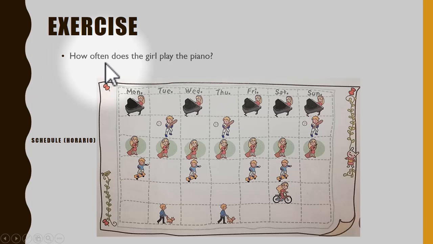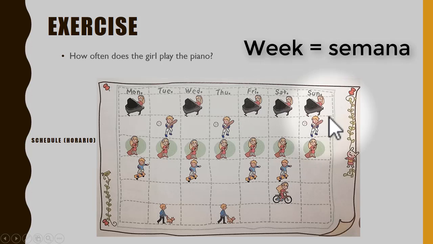Remember what is the meaning of how often? Okay, so how often does the girl play the piano? Look, does she play the piano on Monday? Yes or no? Yes. Does she play the piano on Tuesday? No. Does she play the piano on Wednesday? Yes, she does. Does she play the piano on Thursday? No. Does she play the piano on Friday? Yes. Does she play the piano on Saturday? Yes, she does. And does she play the piano on Sunday? Yes, she does.